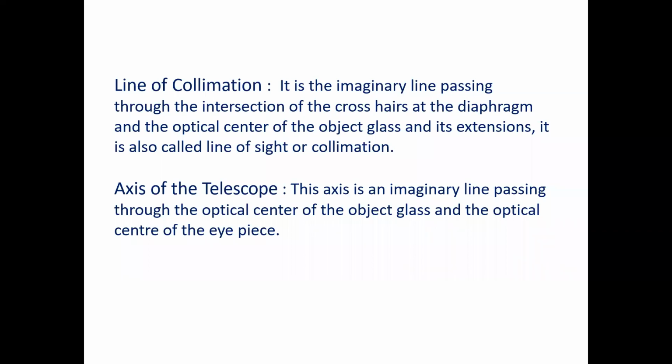And the optical center of the object glass, and its extension or continuation. It is also called the line of collimation or line of sight. Line of collimation means line of sight.